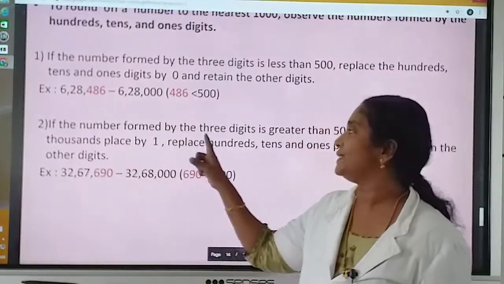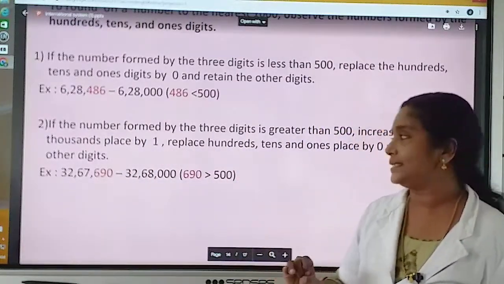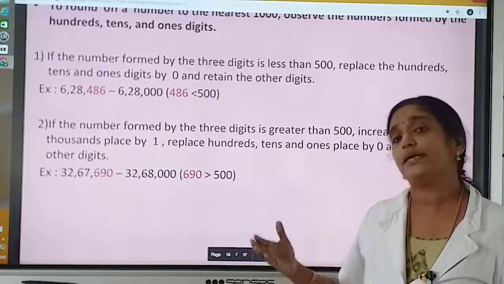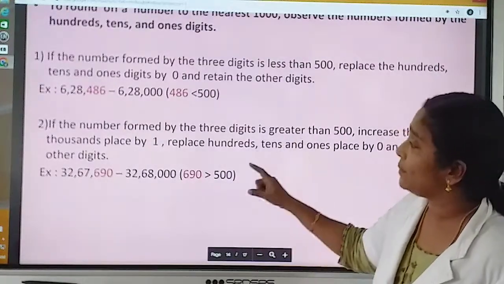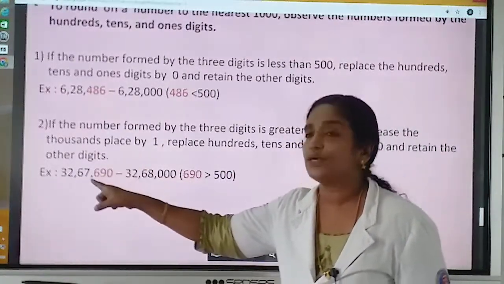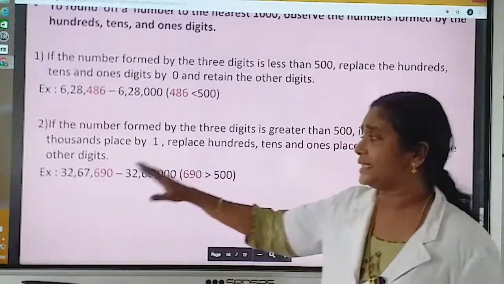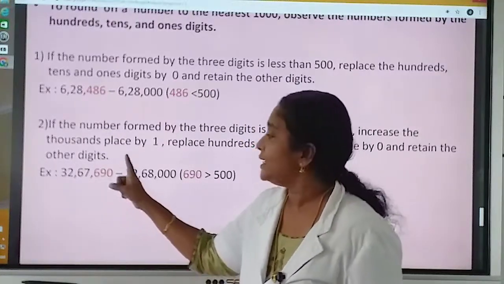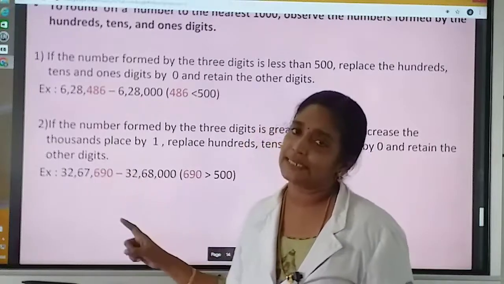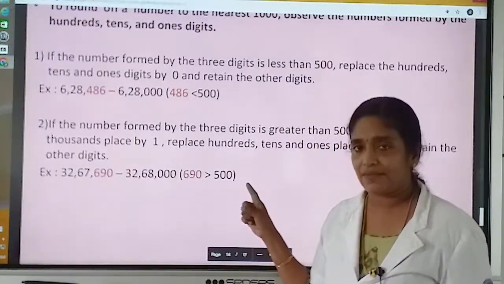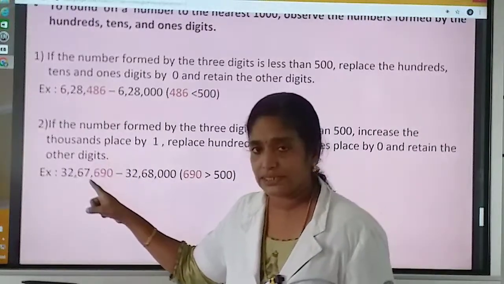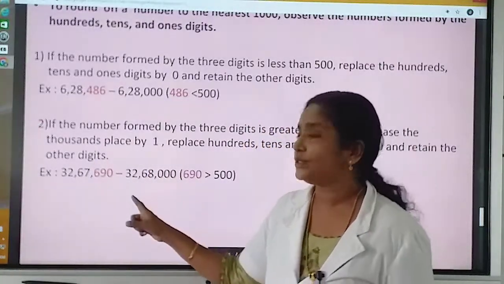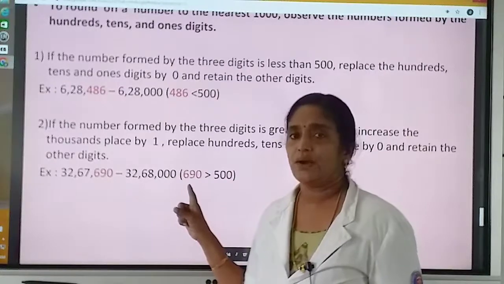And what is the second rule? If the number formed by the 3 digits, that means ones, tens and hundreds digits, is 500 or greater than 500, we want to replace the digits by 0 and add 1 to its thousands place number. Consider this example. 32,67,690. Ones, tens and hundreds digits form 690. 690 is greater than 500. So we want to add 1 to its thousands place number and replace these 3 digits by 0. So what is the answer we are getting? 32,68,000. All of you understood?